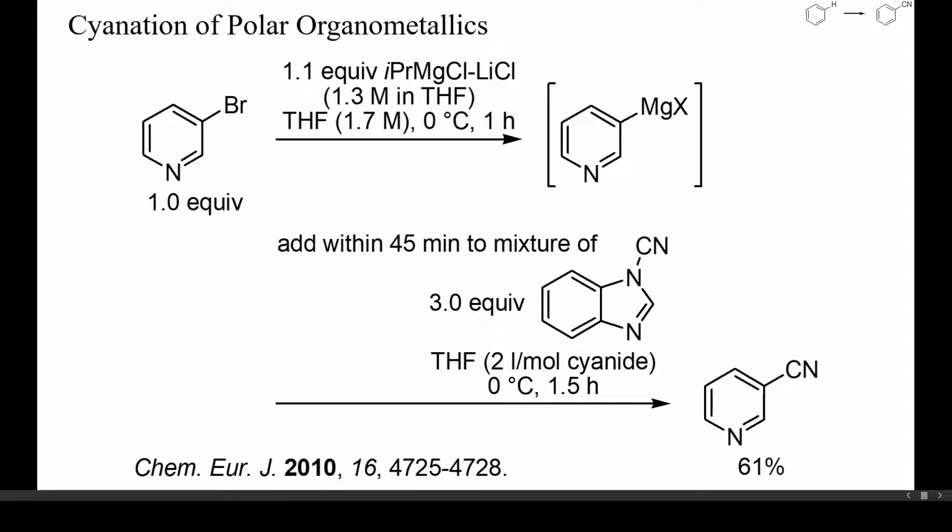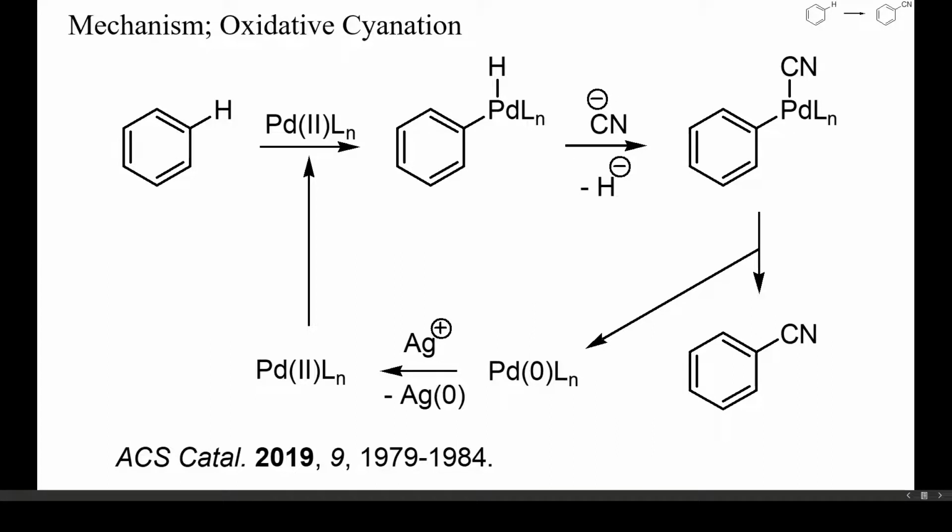The third strategy is based on the electrophilic palladation of arenes by palladium-2 complexes. In order to exchange hydride by cyanide and reoxidize palladium-0 to palladium-2, stoichiometric amounts of some oxidant are required. Some academic researchers use silver-1, but copper-2 or other oxidants do also work. In many of the reported examples, a number of additives and ligands are used, which complicates the optimization of such reactions and the purification of the product.